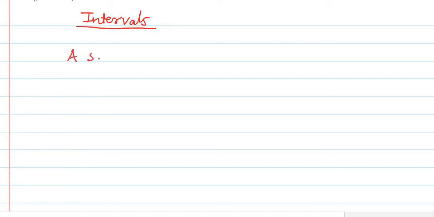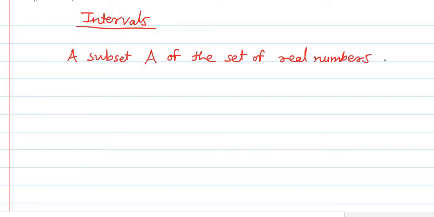A subset, let us denote that subset by capital letter A. So a subset A of the set of real numbers, which we denote by capital R, is called an interval